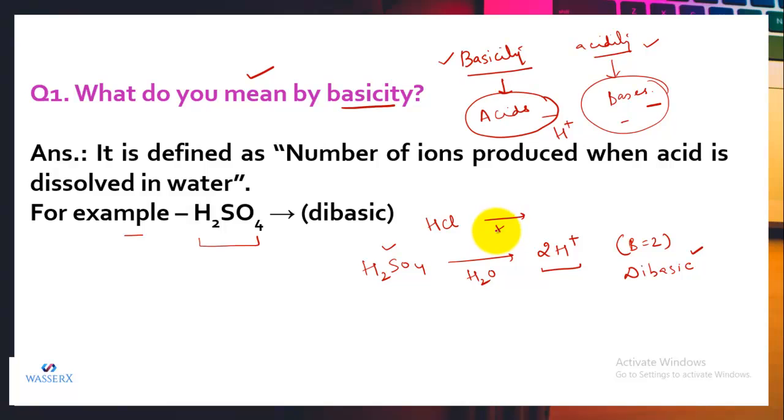When we dissolve this HCl in water, one molecule of HCl will dissociate to form only one H. So its basicity is 1, so it can be termed as monobasic. This is how we classify the acids according to the strength as monobasic, dibasic, tribasic, like this. Similarly, we can do it for the bases as well.